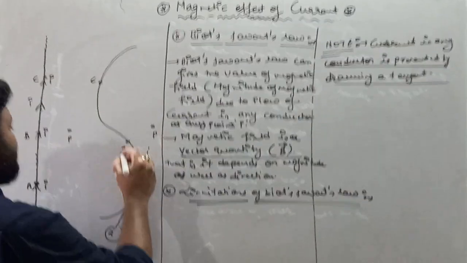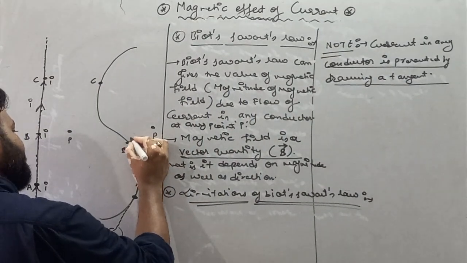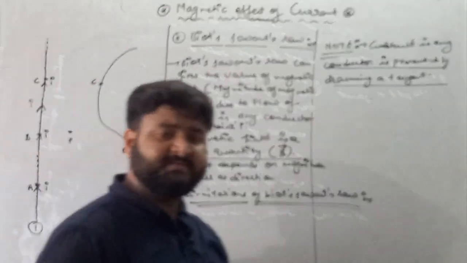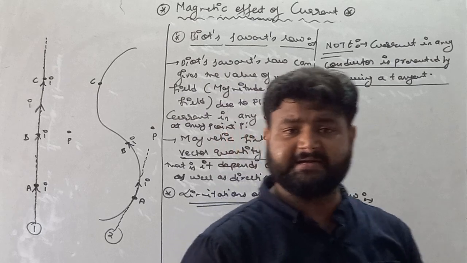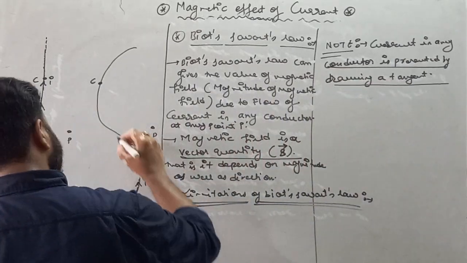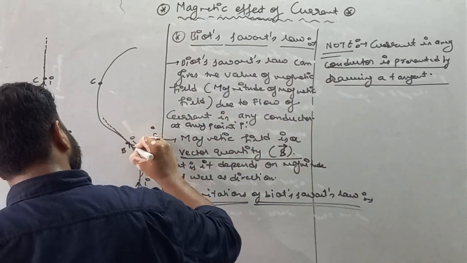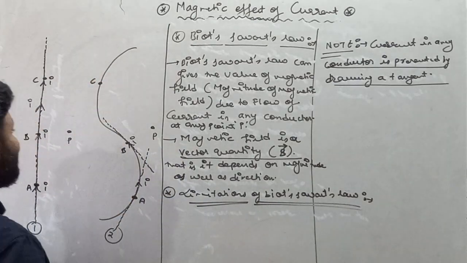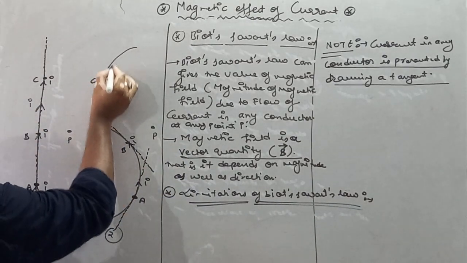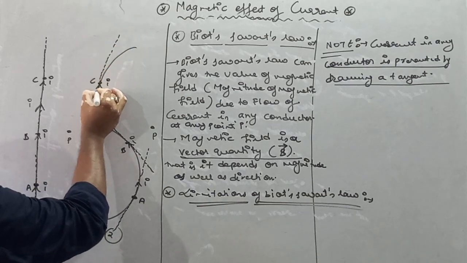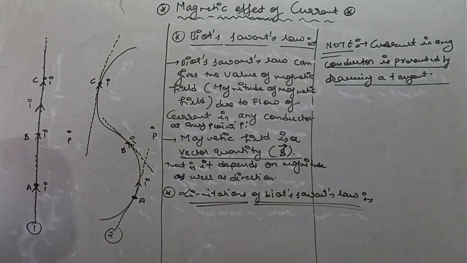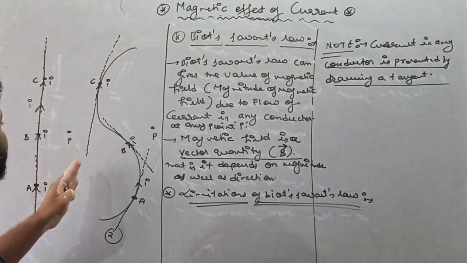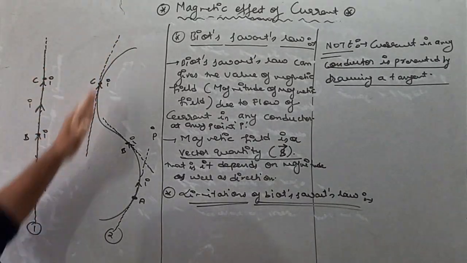Similarly, if I want to give the direction of current at point B, then if the wire carries current I, it is obvious that point B also carries current I, and its direction is given by drawing a tangent. So this is the tangent. Similarly, point C also carries the same current I, and the direction of current is again given by a tangent. So the tangent will be like this.